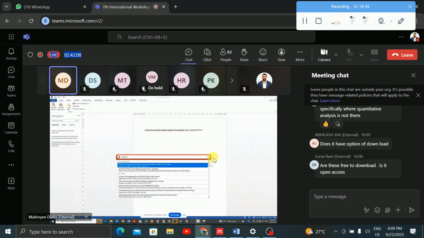Then all the security papers will come automatically. From here, you can take any one. For example, you want to take this paper, right? So you can just click on this paper and say OK.